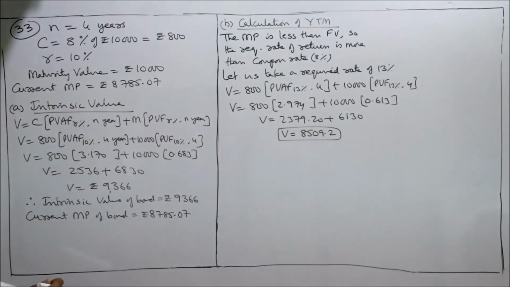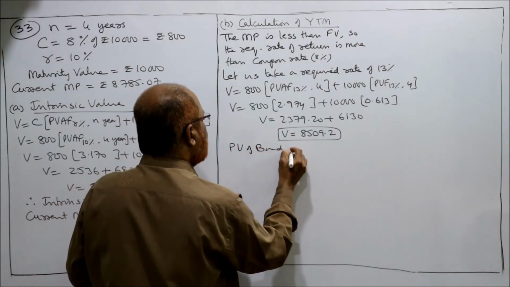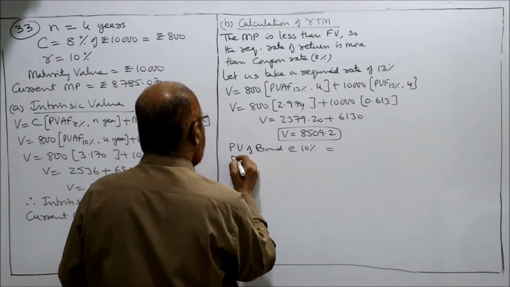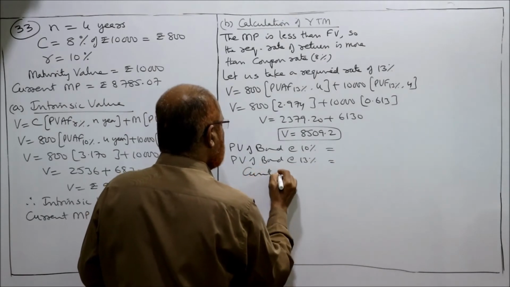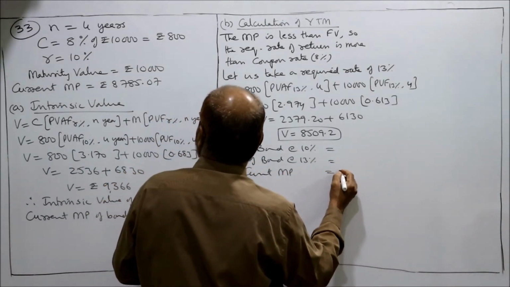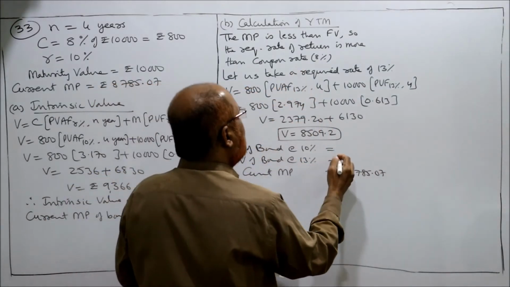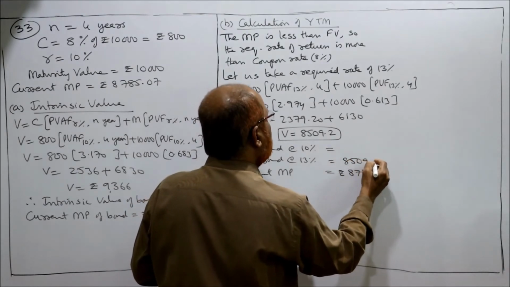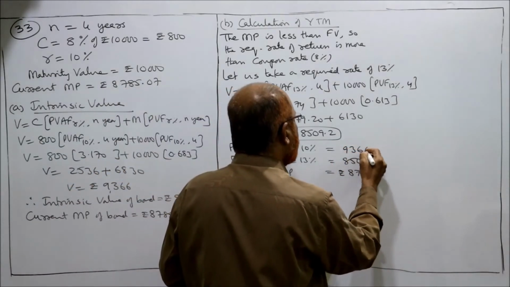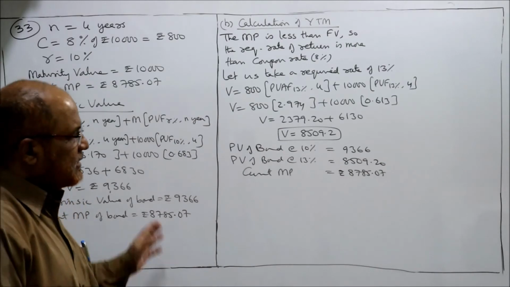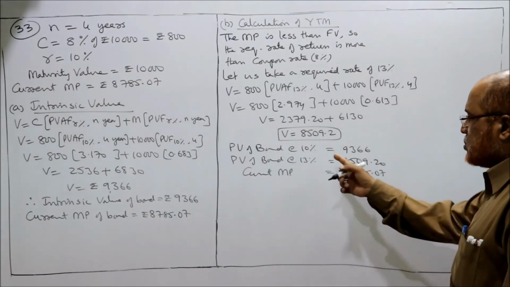8509.2. Right? Present value of bond at the rate of 13% is 8509.20, and the current market price is rupees 8785.07. At 10% we have already calculated the intrinsic value, 9366.